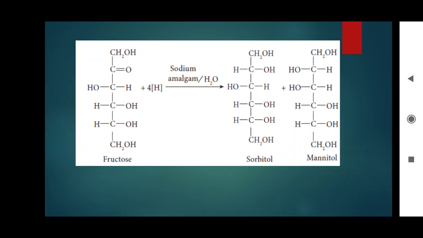Point number 6. Partial reduction of fructose with sodium amalgam and water produces a mixture of sorbitol and mannitol, which are epimers at the second carbon. Just we look at the diagram. The reduction takes place in fructose. C double bond O is converted to CHOH. The OH present on the right side is called sorbitol. Left side, mannitol.